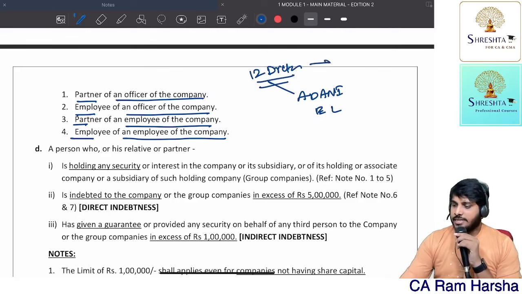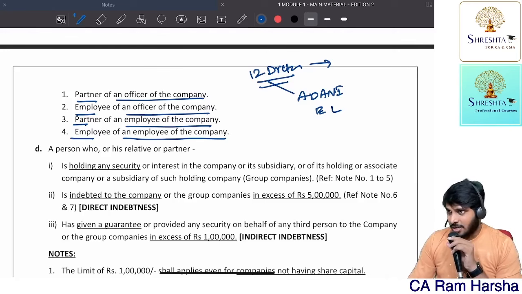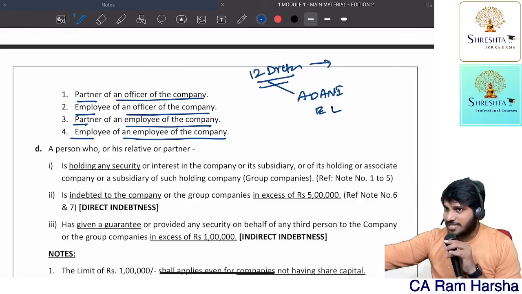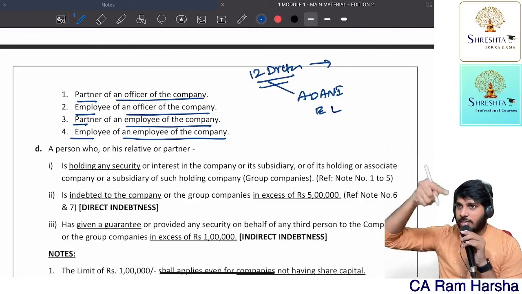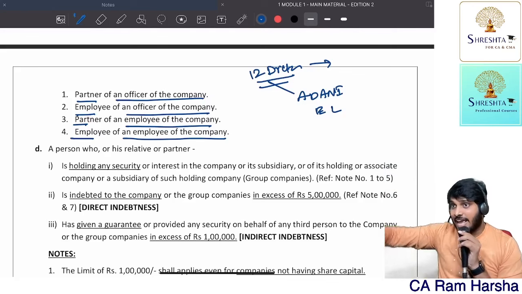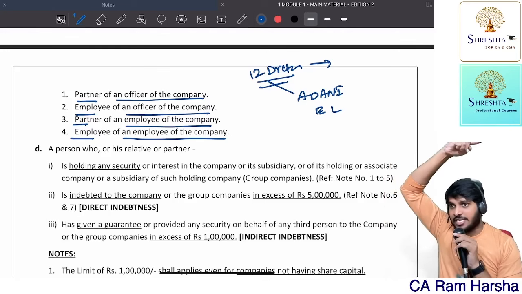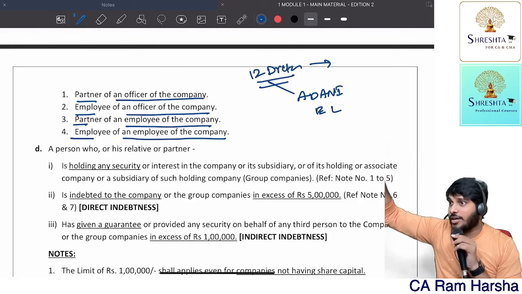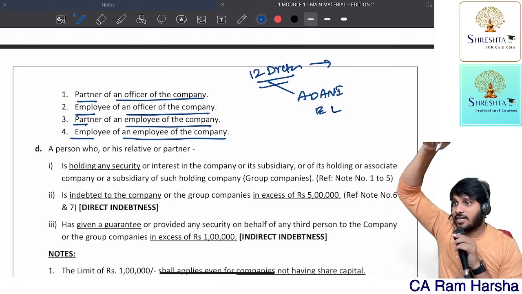And all these directors come within the definition of officer. Now these directors might be having some other businesses, right? These directors might be having some organizations, right? Now in that organization, a CA is working. Can that person be appointed as an auditor of Adani Enterprises? No. Because this CA's employer is an officer in Adani. So not permitted. This CA's employer is an employee in Adani. Not permitted.